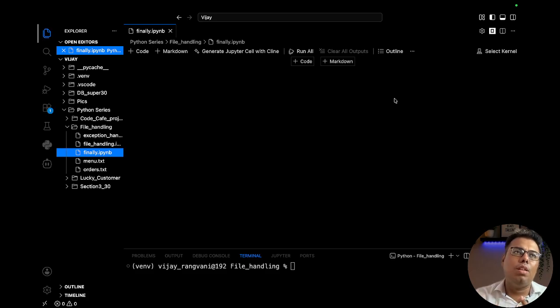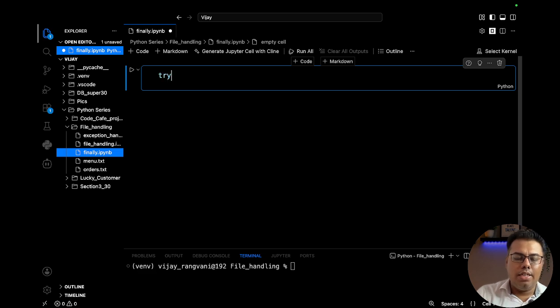Let's say there are some scenarios where logically there is no error, but we want an error or a message to be printed to the user. Let's say we are asking for some offers for customers above the age of 18. If the customer enters an age below 18, we should give a message that this offer is not for you. So we will be seeing custom exception handling in this video itself. Let's start with the else block first.